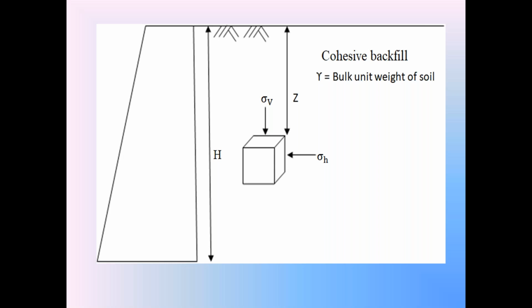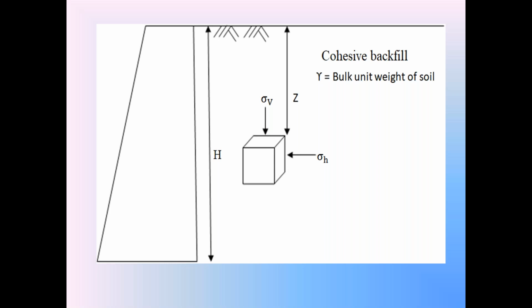In order to get the equation for active earth pressure if the backfill is a Kosu backfill, by using Rankin's active earth pressure theory, first we consider the retaining wall supporting the backfill. H is the height of the retaining wall. Please everyone look at the picture in the diagram. H is the height of the retaining wall. It is supporting the backfill. The backfill has a horizontal top surface.